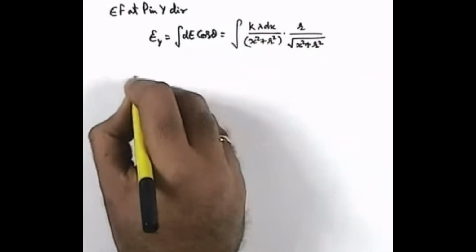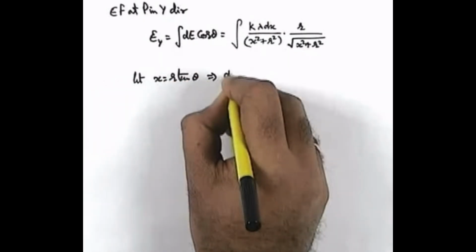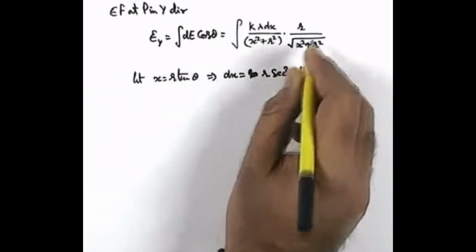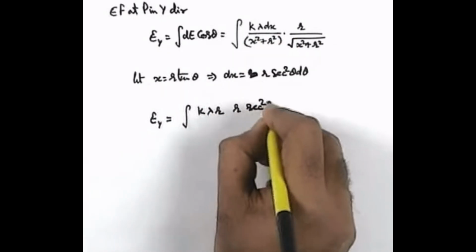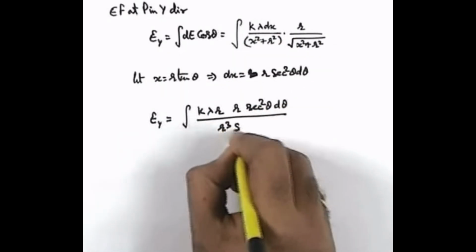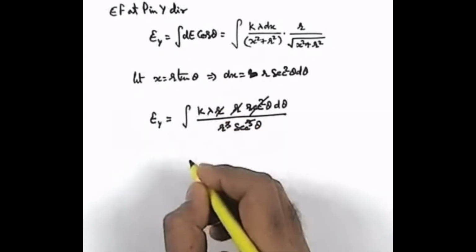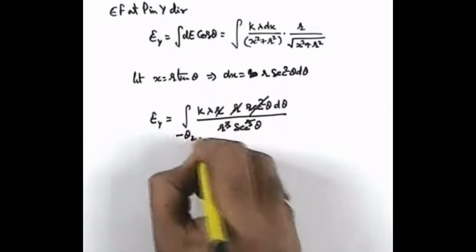And then this equation again, if we substitute x equals r tan theta, this implies that it will give us dx as r sec square theta d theta. On substituting, you can see the value of Ey, we are going to get the integration of k lambda r dx, we can write as r sec square theta d theta divided by r cube sec cube theta. In this equation, the sec square and this r square get cancelled out. Limit will again substitute from minus theta 2 to plus theta 1.